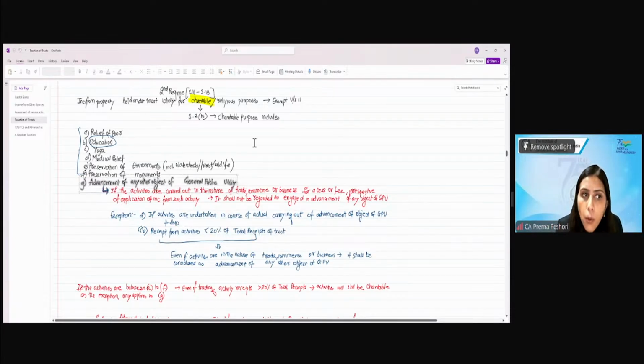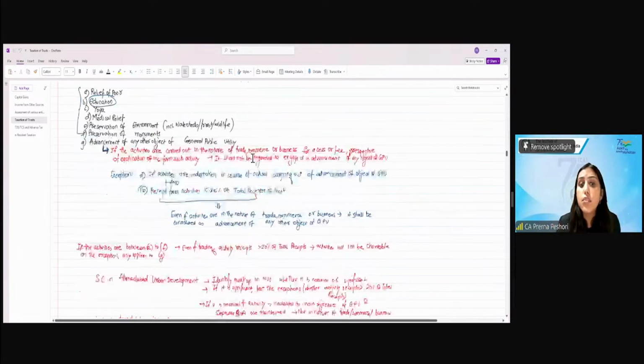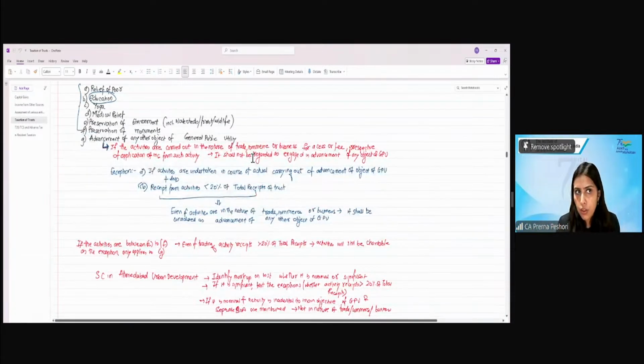So if I'm not covered under A to F and I'm doing the trade, commerce or business, then my trade, commerce or business receipts should be less than 20% of total receipts. If I'm engaged in the object of, let's say, education, and I'm doing the trade also along with that, my trade receipts are more than 20% of total receipts, in that case, I would still be available for the exemption